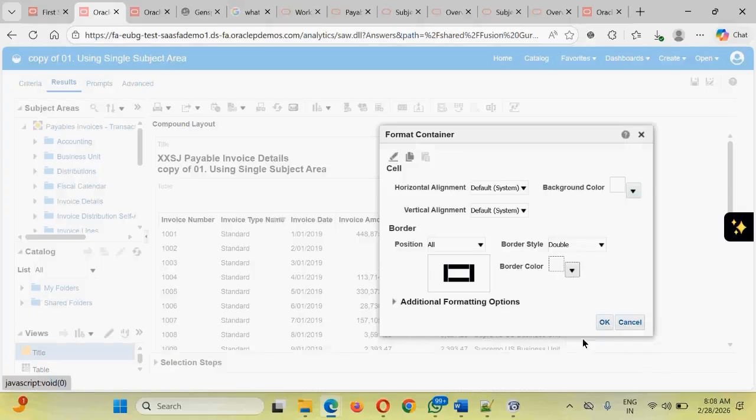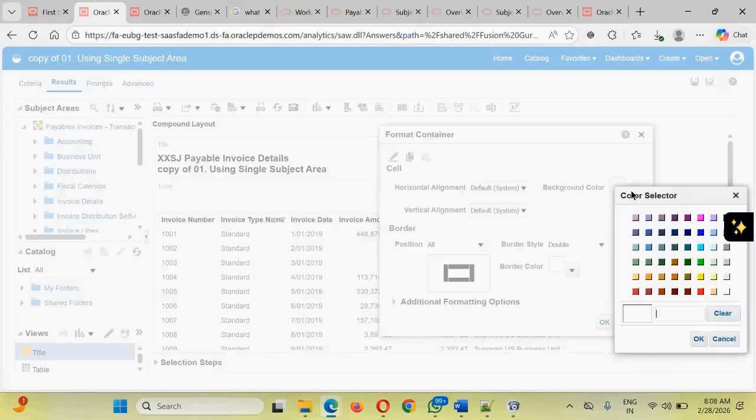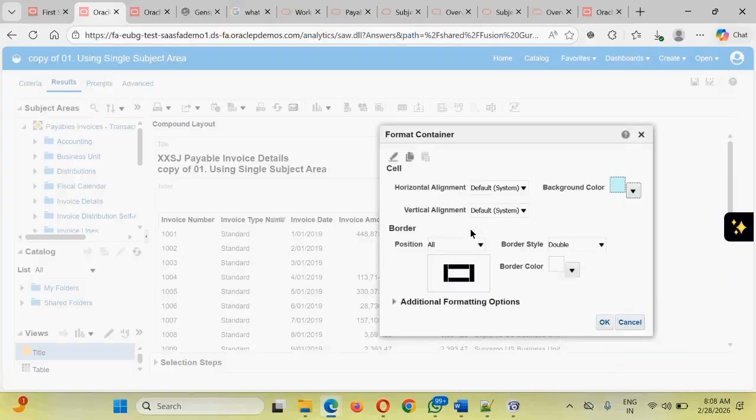It should be like this. And you want the background of this particular border to be light blue in color. That is what we have done. The horizontal alignment also, you want to keep it left align, center align, something like that. You will do that. These are the properties that we have set.